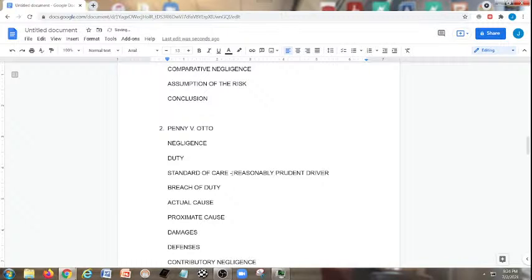Reasonably prudent driver. Now, breach of duty. Do we have a negligence per se issue here? No. Do we have res ipsa? Do we know the cause? No. We have a Learned Hand formula here.